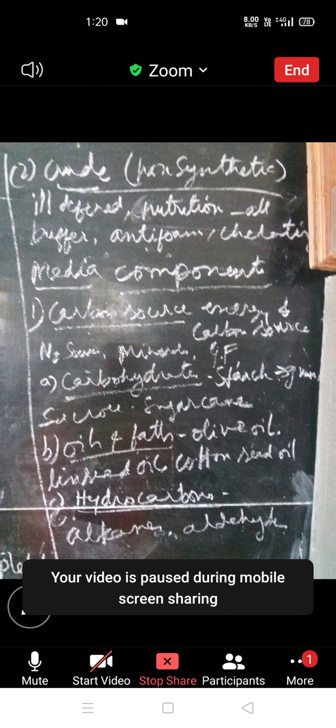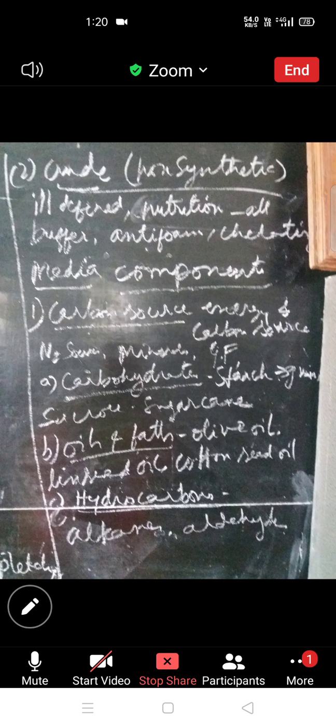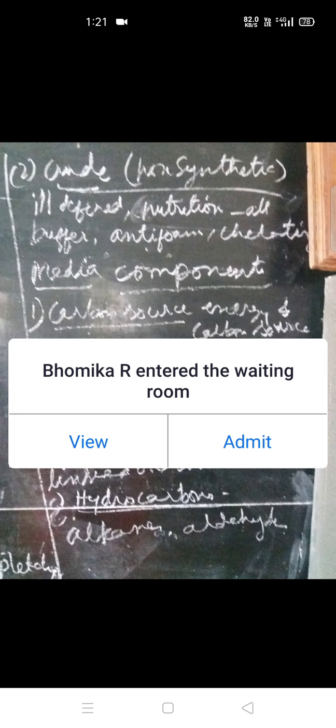Simple media is a synthetic media where the ingredients, you have studied in your third semester, isn't it? The ingredients are definite. The ingredients' quantity and concentration are definite. The quality and the quantity are very much known to us. Okay. So in crude media, it is not known to us. It is called the non-synthetic media.